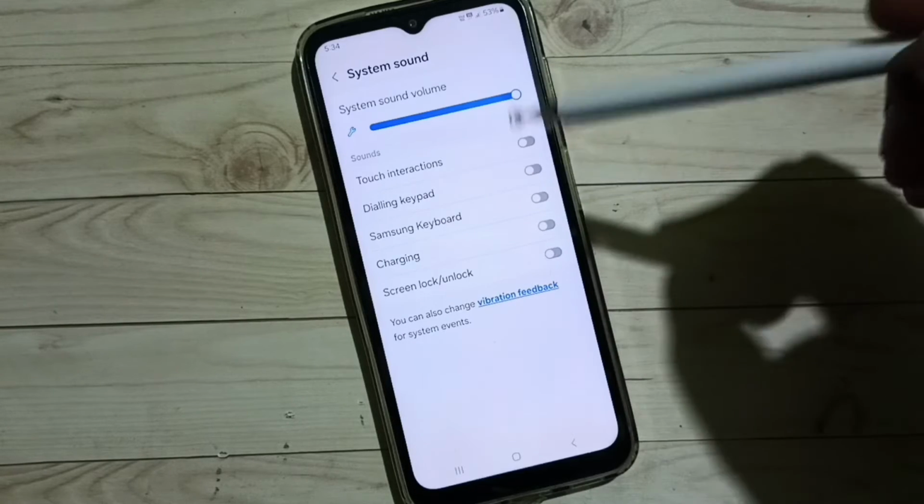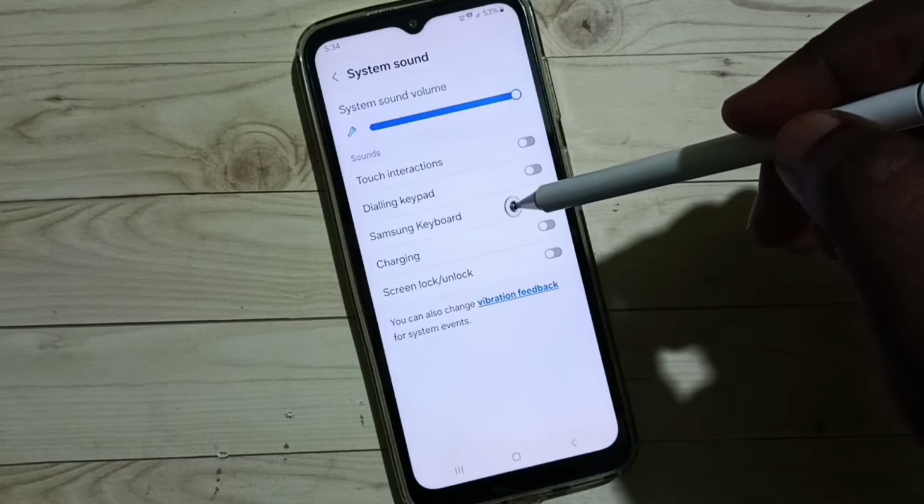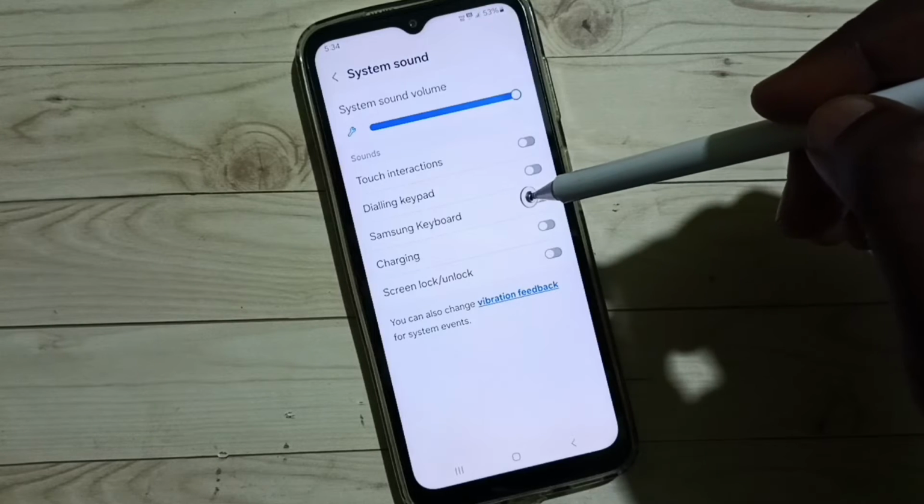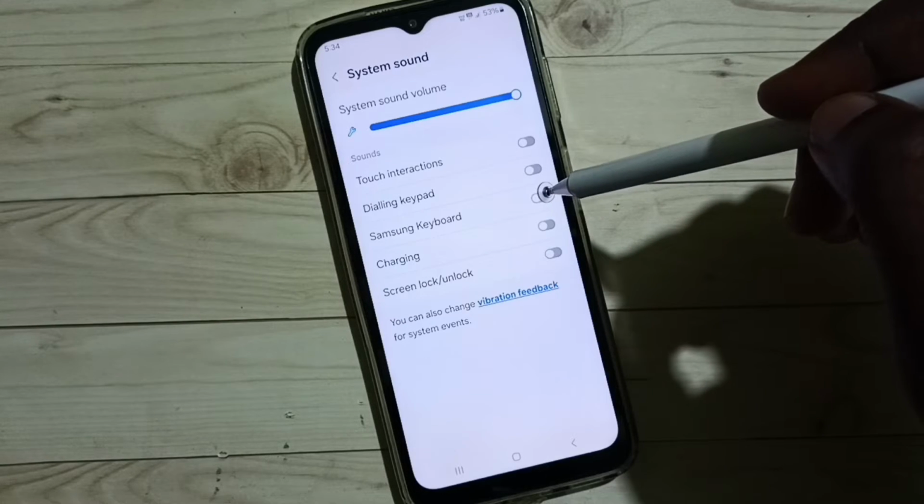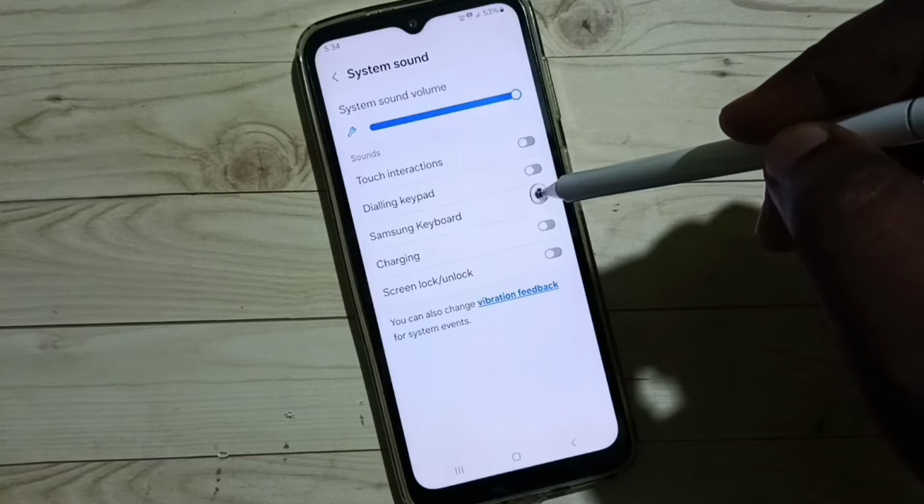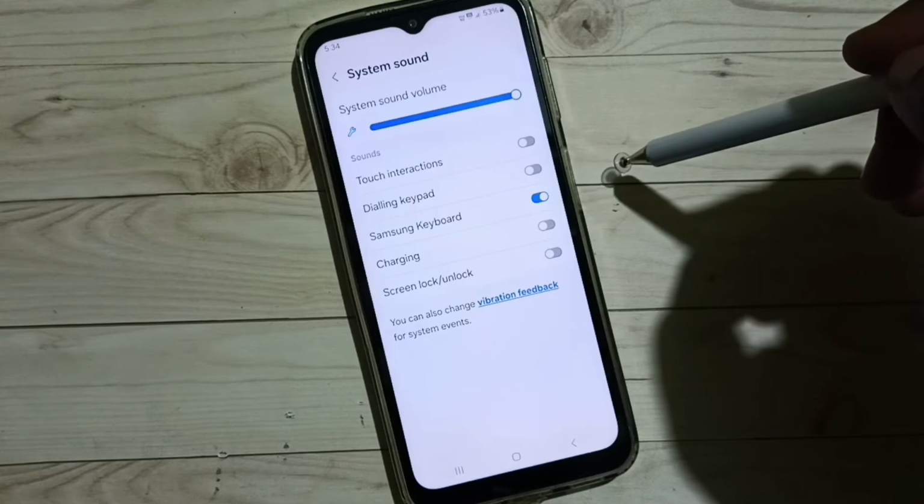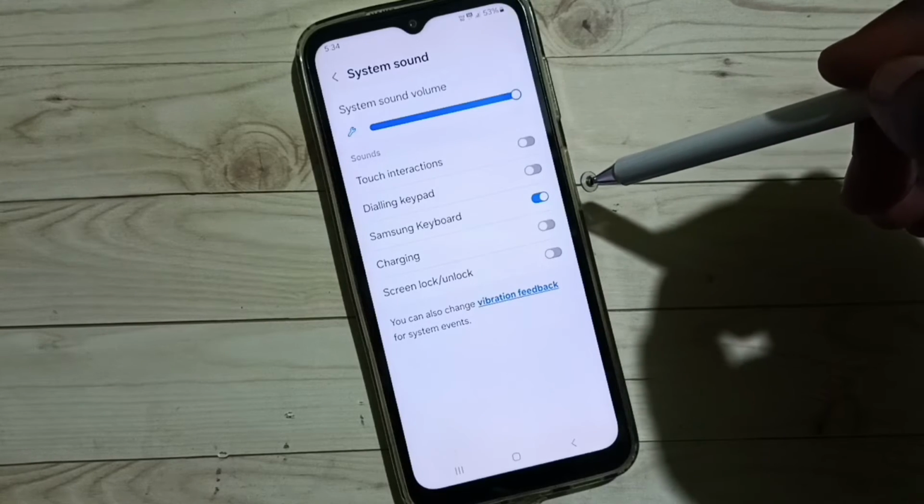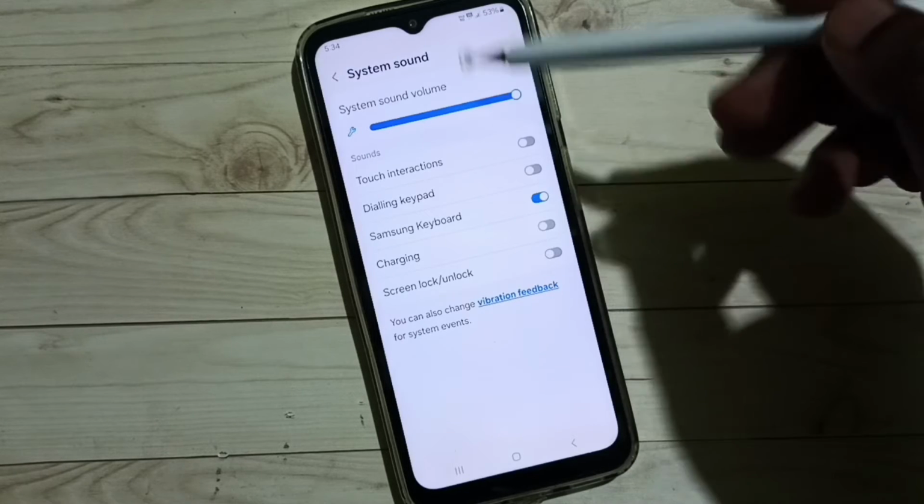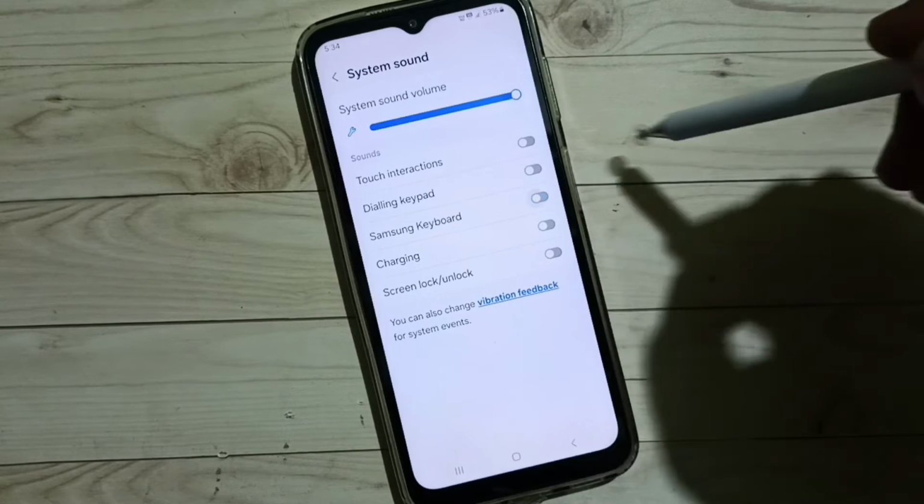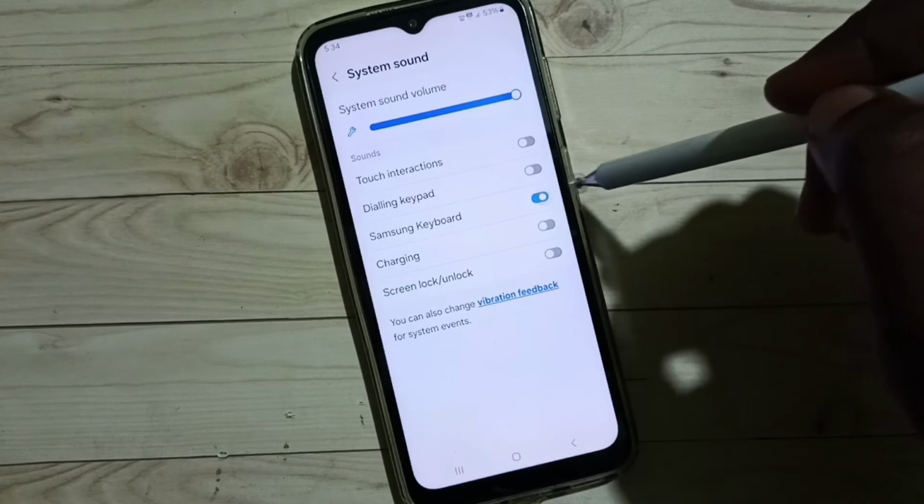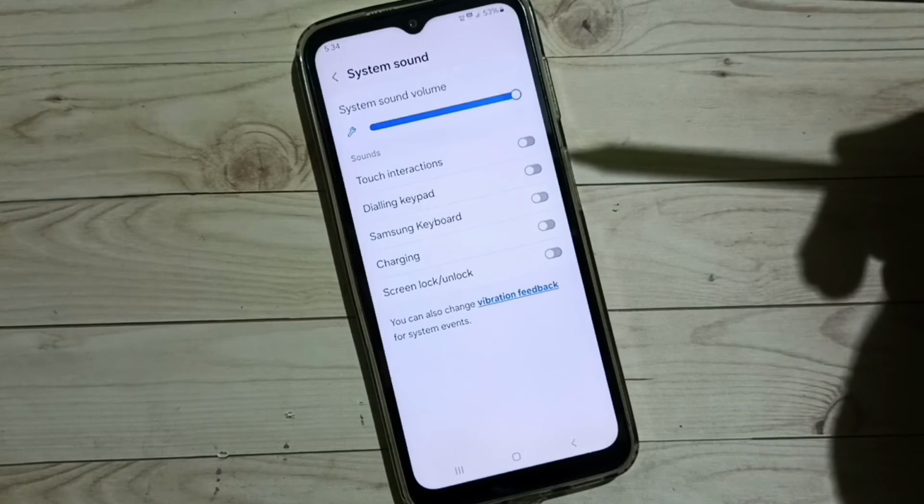See, right now you can see Samsung keyboard sound has been disabled. I am going to enable it. Tap on Samsung keyboard, done. So this way we can turn on Samsung keyboard sound. Later if you want to disable, again come here, then tap here and disable. So this way we can enable or disable Samsung keyboard sound.